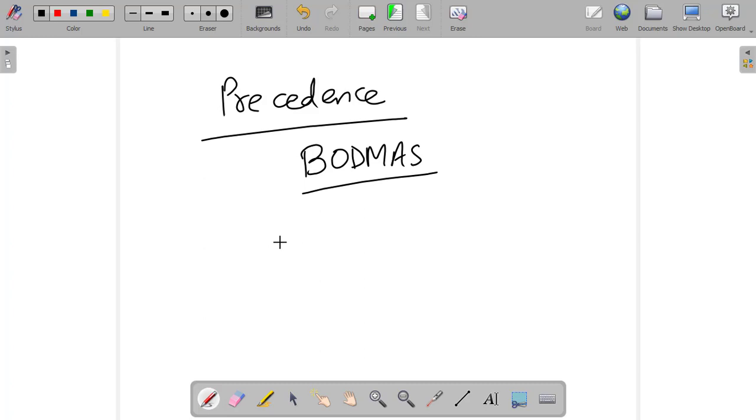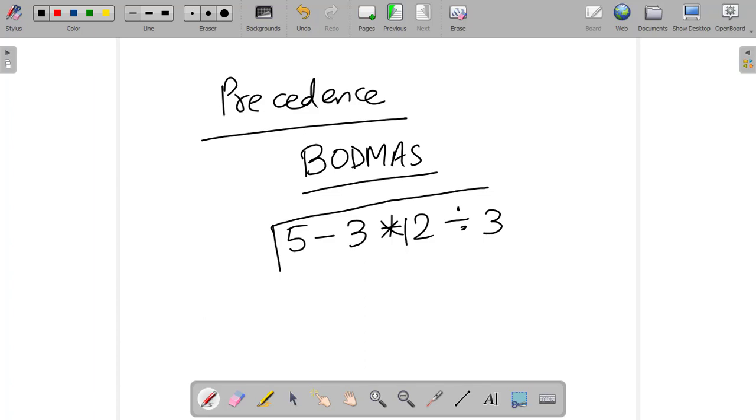If you have something like 5 minus 3 multiplied by 2 divided by 3, you must know that first you do the bracket, then of, then division, then multiplication, then addition, and then subtraction. This is the predefined rule you have to follow to solve this expression.